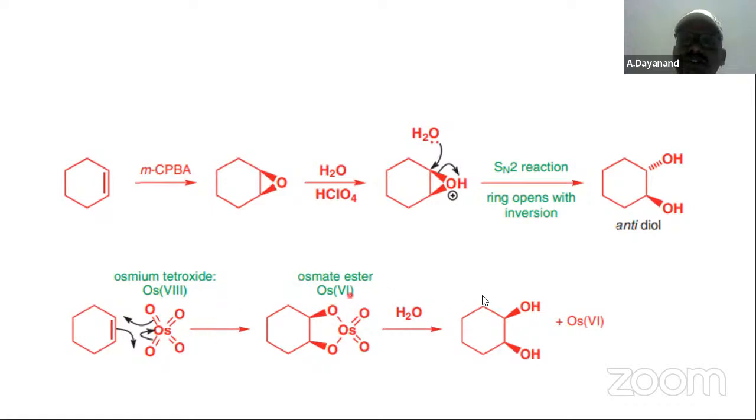Osmium tetroxide also results in the formation of cis hydroxylation. Epoxide followed by H2O, HClO4 gives trans diols. Here, a cis diol is formed. The OH groups are on the same side of the double bond. Here, OH groups are on the opposite side of the double bond. These two are also useful for us.